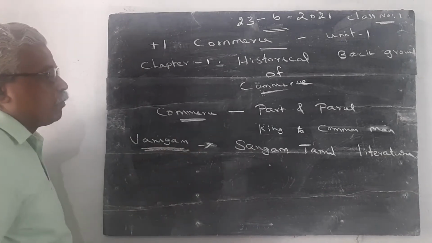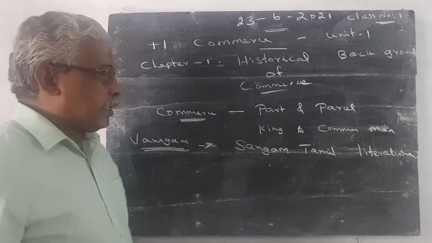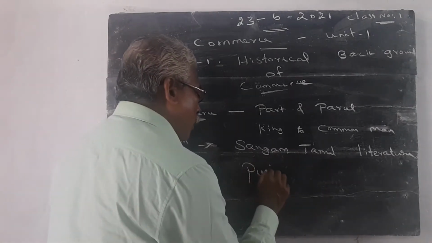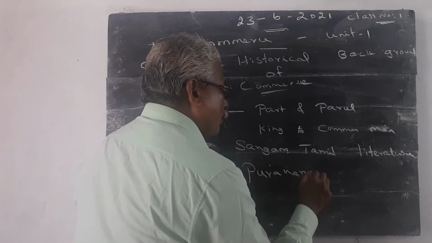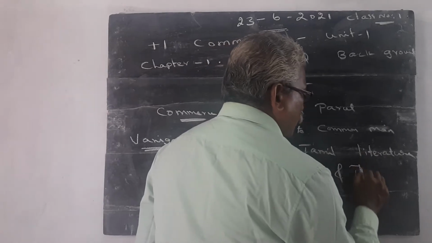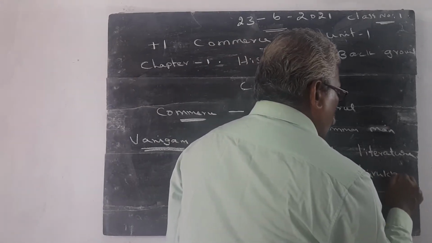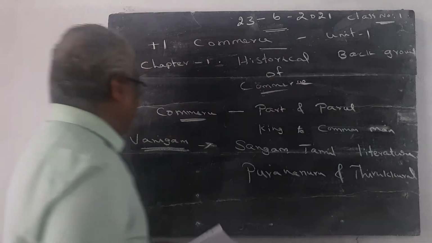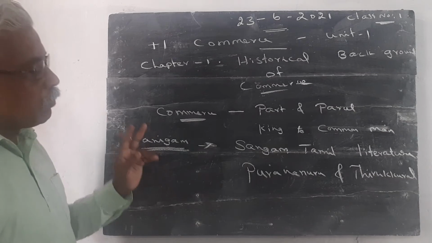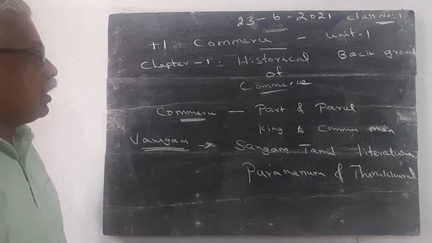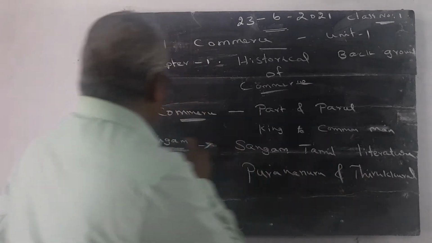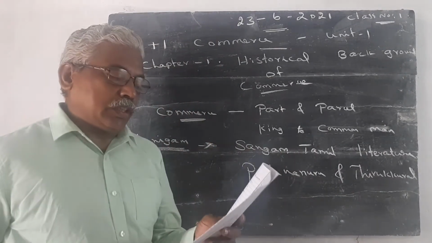There are two books called Purananuru and Tirukkural. In Sangam literature, in the books called Purananuru and Tirukkural, the word vanigam is normally used.